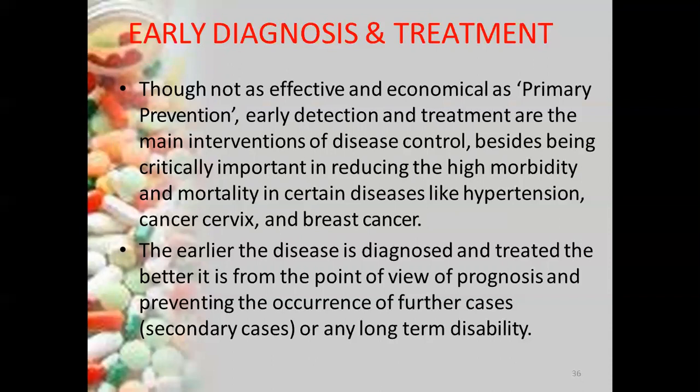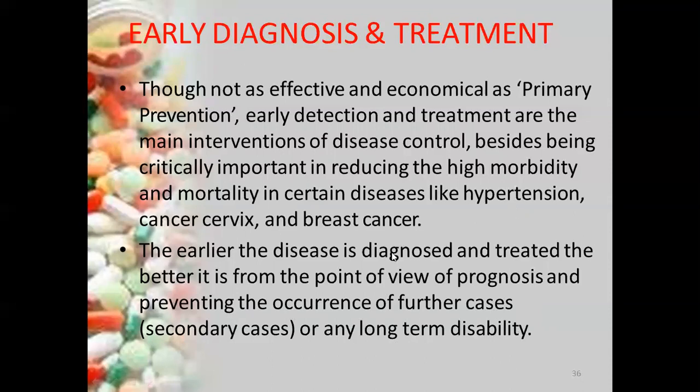That is early diagnosis and the treatment. Here the disease is diagnosed and we are treating it in a better form, so that the prognosis and the occurrence of the diseases can be controlled. Also we can control the long term disability. What are the examples of such diseases?